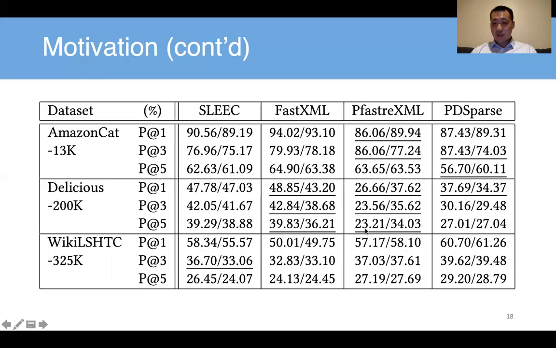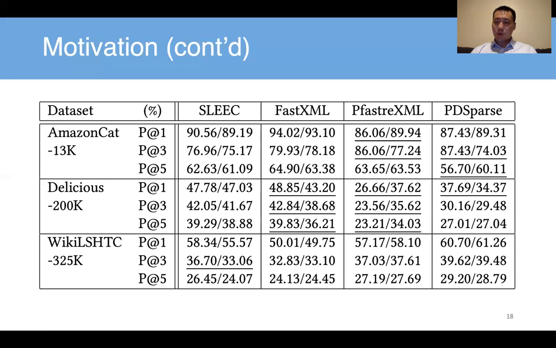See, some differences could be really significant, like here for Delicious, the P-FastXML at 3, right? The CMU work, in their implementation, can only achieve 26 or 23, while in the implementation by Yahoo Japan, they got 37, 35, right? Here, for the PD sparse, it's 87, but the other is 74. Significant difference, right? That comes to be our motivation.